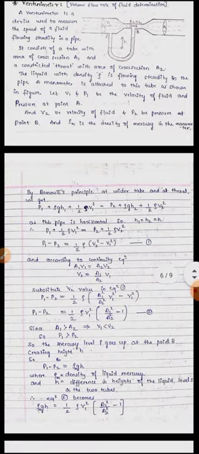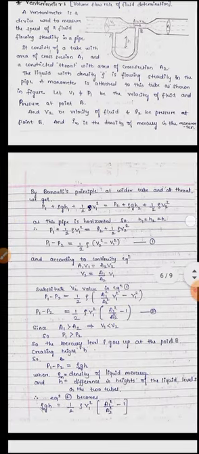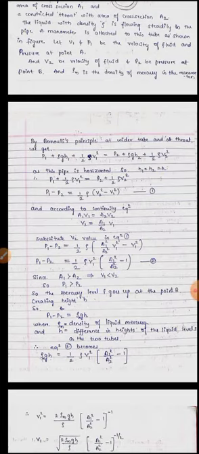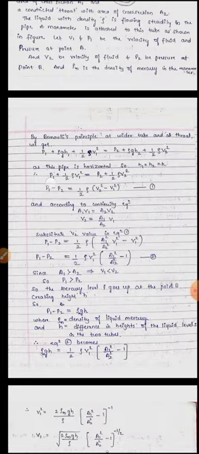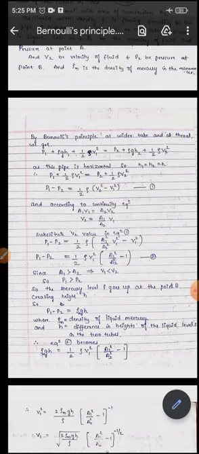So H1 is equal to H2, that becomes H. That's why the potential energy terms cancel on both sides. So we will have P1 plus half rho V1 square is equal to P2 plus half rho V2 square.